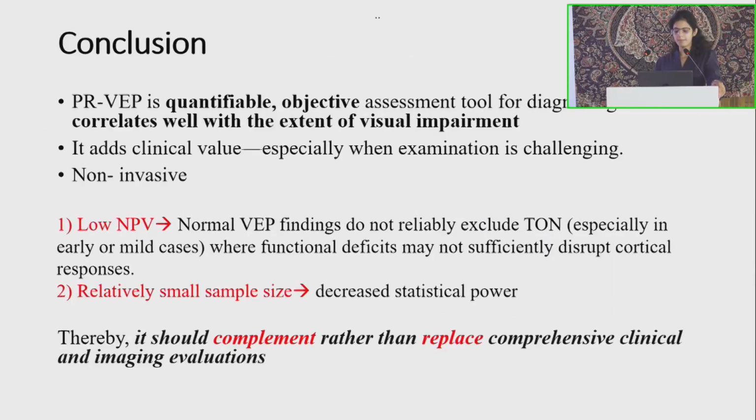So in concluding, number 1, PVEP is a quantifiable and objective assessment tool for TON. Number 2, it correlates with the extent of visual impairment. Number 3, it adds clinical value where the examination is challenging. Number 4, it is non-invasive. But the limitations were, number 1, it has a low negative predictive value, so it does not reliably exclude TON, especially in early or mild cases where the functional deficiency may not be sufficient to disrupt the cortical responses. And number 2, our sample size was small, which shows decreased statistical power. So ours is an ongoing study. We are including more patients for better statistical results. So to conclude, the VEP should complement rather than replace comprehensive clinical and imaging evaluations.